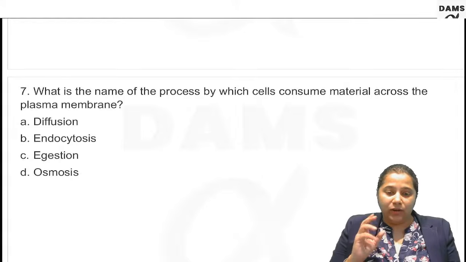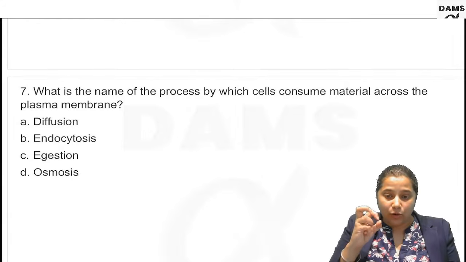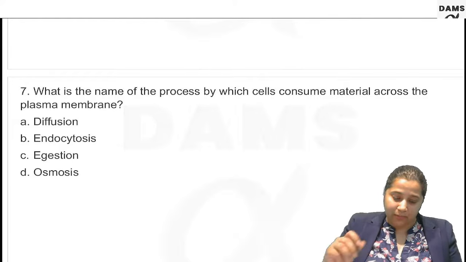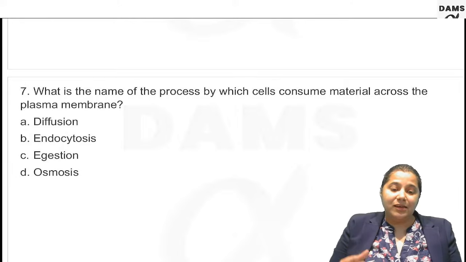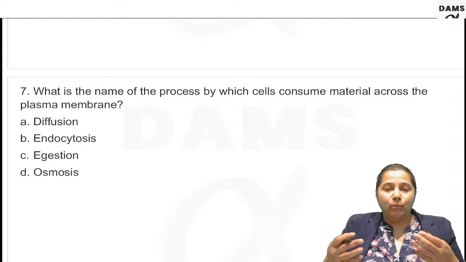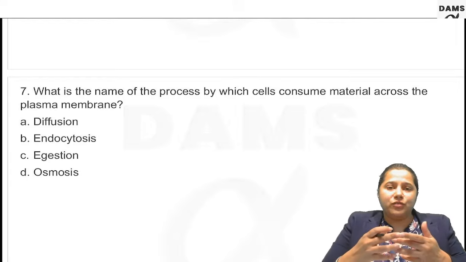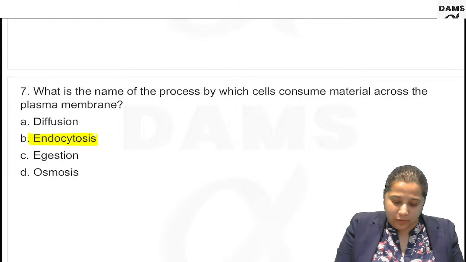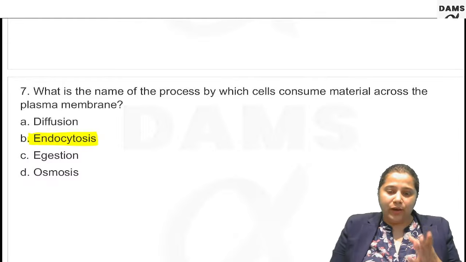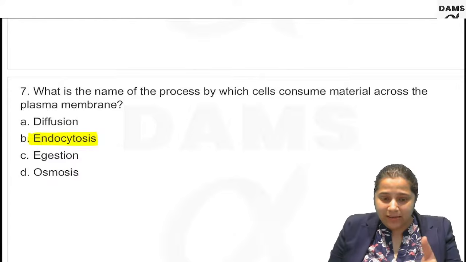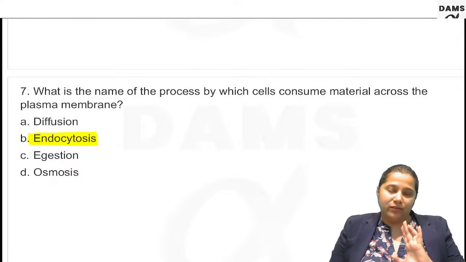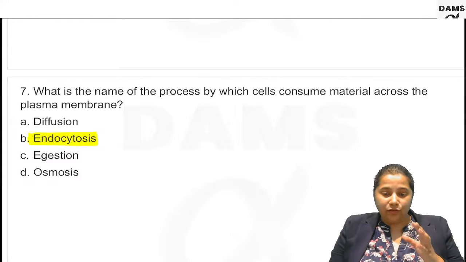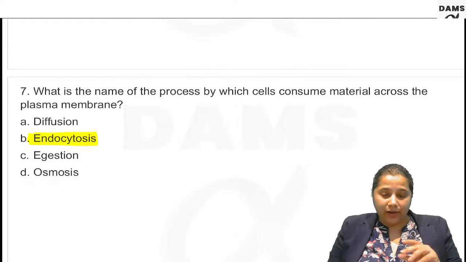Now question number 7. What is the name of the process by which cell consumes the material across the plasma membrane? What do you mean by cell eating? It is endocytosis. A better term for cell eating would be phagocytosis, but here we do not have phagocytosis. Here we have the term endocytosis. It is taking in inside. So endocytosis is a process by which cell will take the material across the plasma membrane. Endocytosis takes inside the cell. Exocytosis, outside the cell, right?